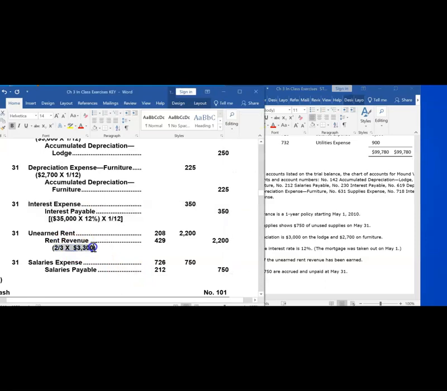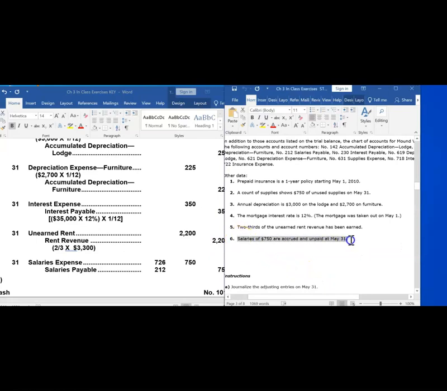$3,300 of unearned rent revenue is in the general ledger. 2/3 of it is no longer a liability. We need to decrease the liability by $2,200, or 2/3 of $3,300. We will debit the unearned rent revenue, as we paid off that liability by providing the rental space to the tenants. We have earned revenue, so we will credit the revenue to increase it.